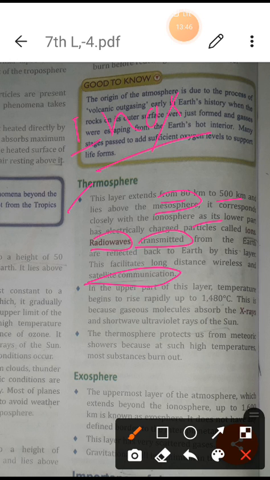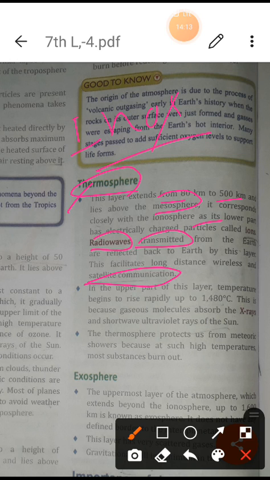So student, whatever we get in communication, the waves that help us are found in the thermosphere. In the thermosphere there are ions, so it is known as the ionosphere also. These ions help charge the different kinds of waves, which helps in transmitting radio waves and in different kinds of communications.